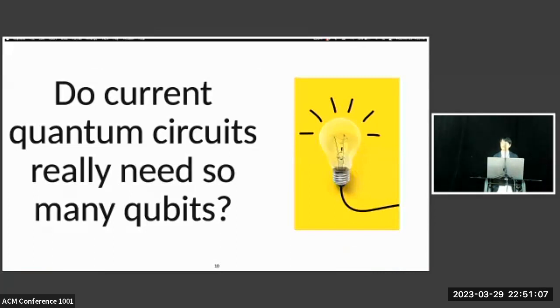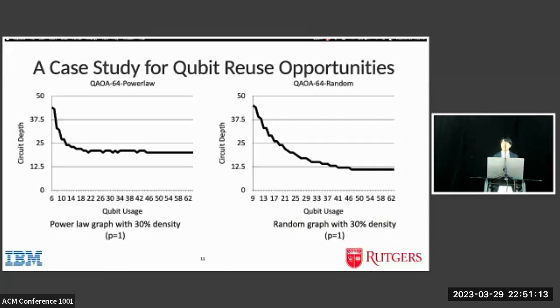We think the answer is no. We found out that there are a lot of qubit reuse opportunities. For instance, we show the result of 2 64-qubit QAOA circuits. In the first circuit, we show the one with a power graph or power law graph. And in the second circuit, we show the result with a random graph as the input problem graph.